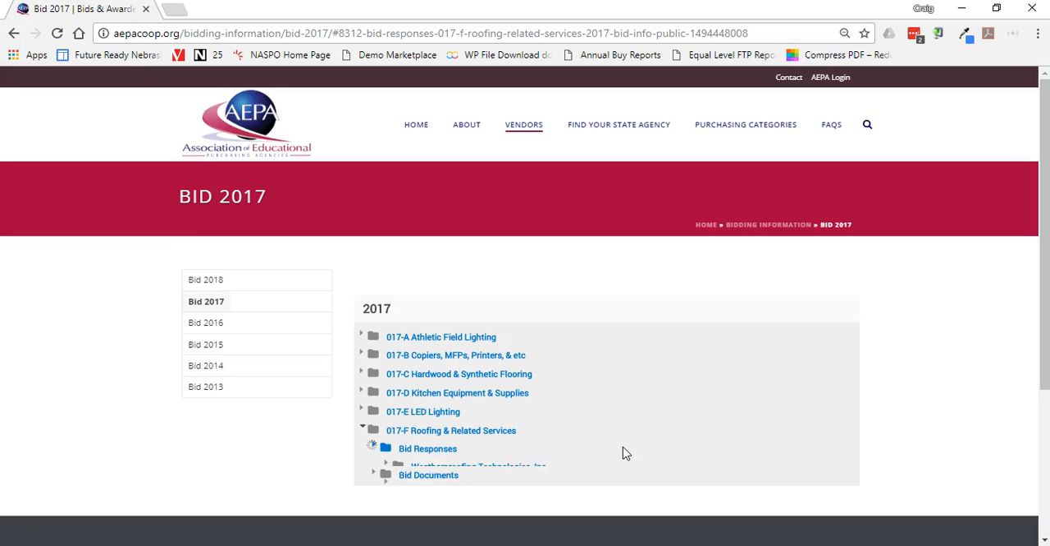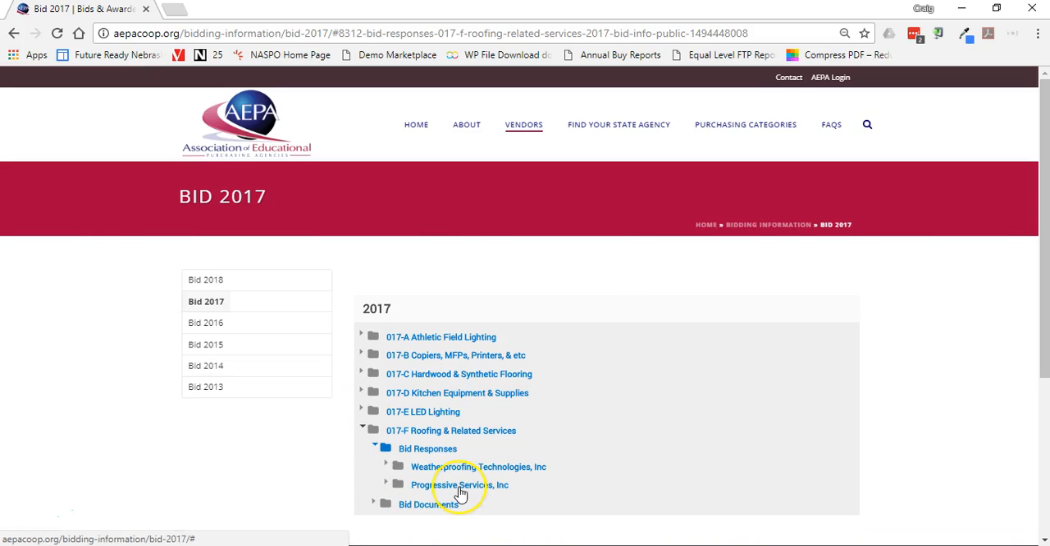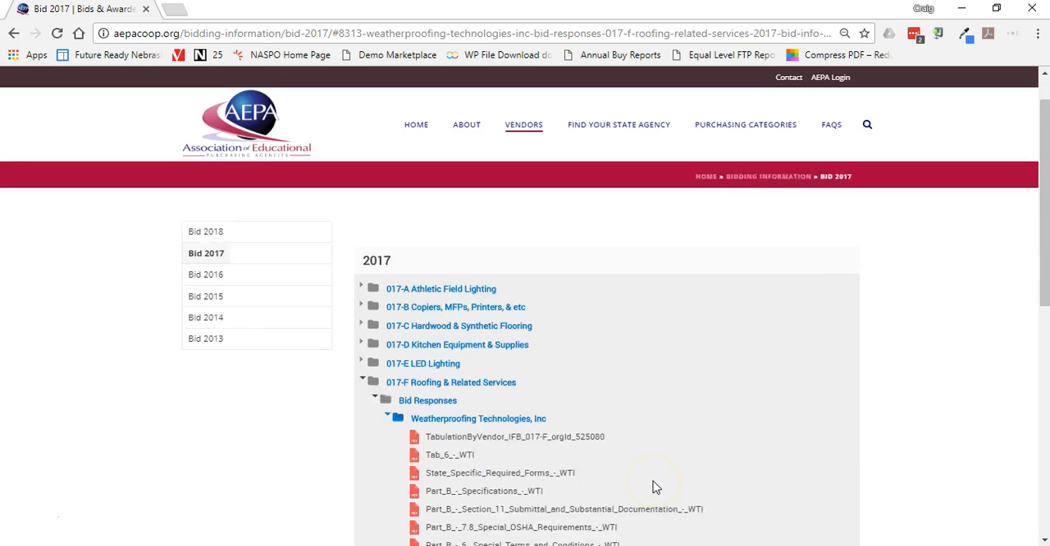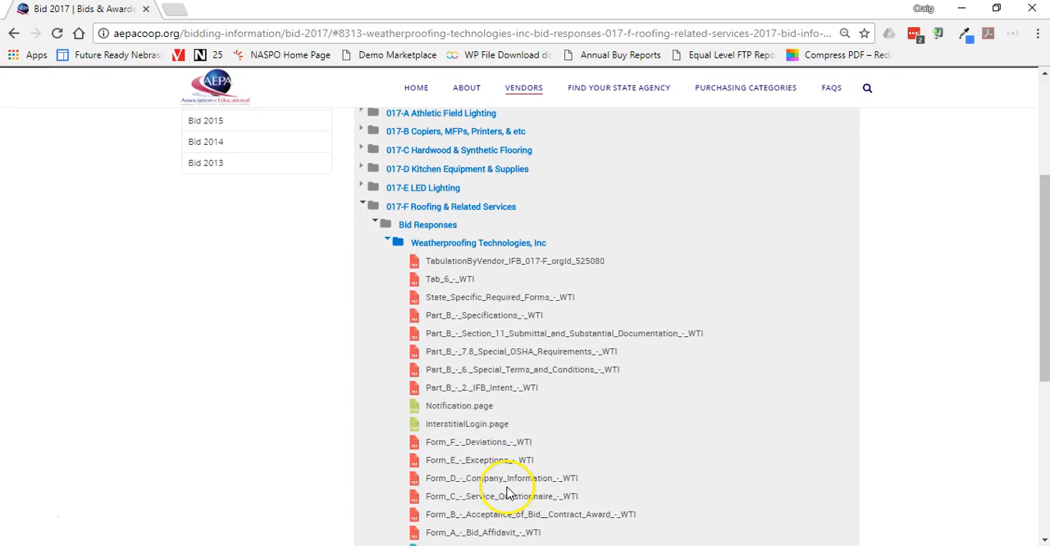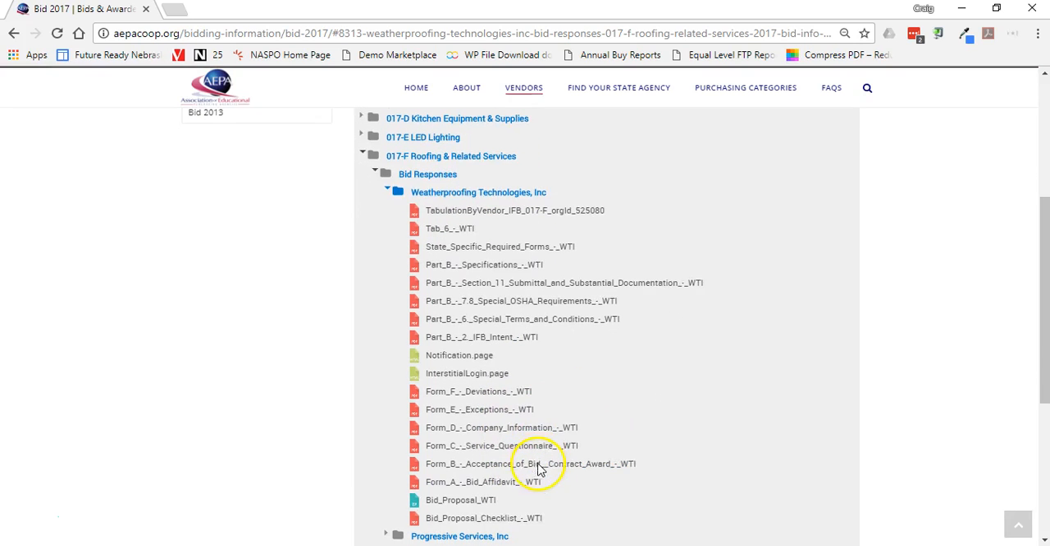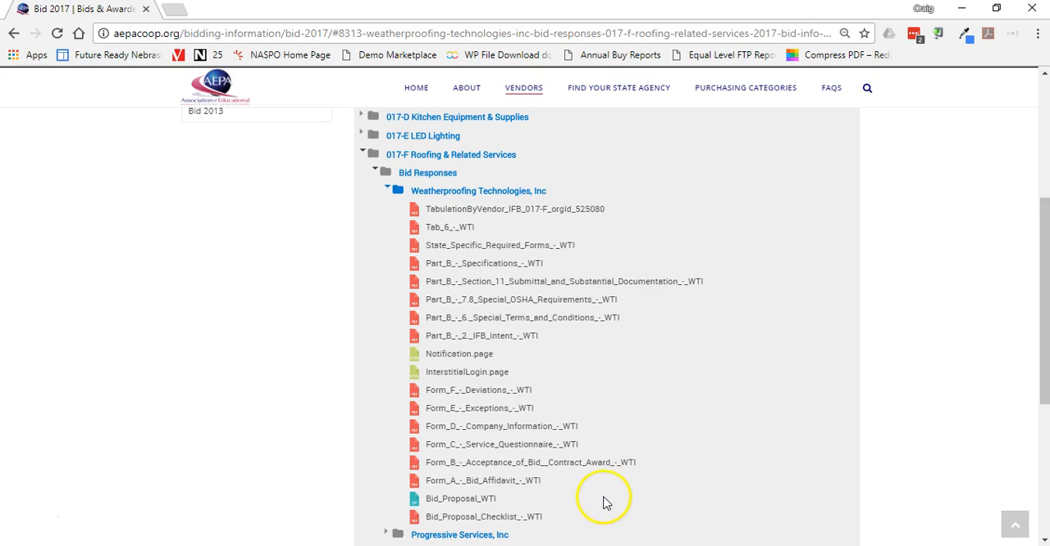I can expand that. Then I can see which vendors were actually made an award, and not necessarily all vendors that responded. So if I go into weatherproofing and expand that out, then I can retrieve those bid documents by tabulation, however they've been organized and sent over to Michelle to actually put on the website.